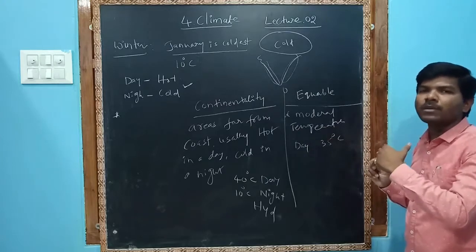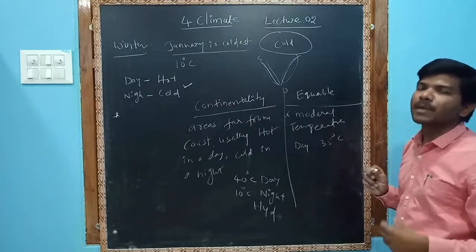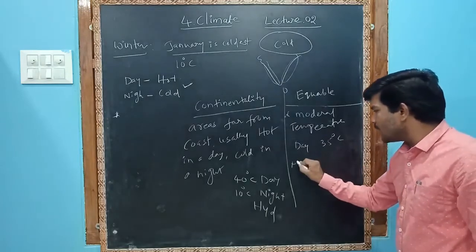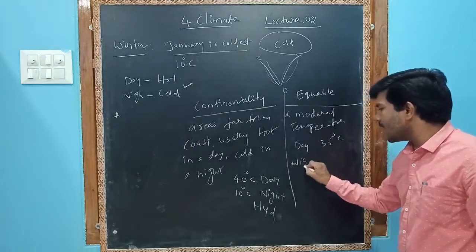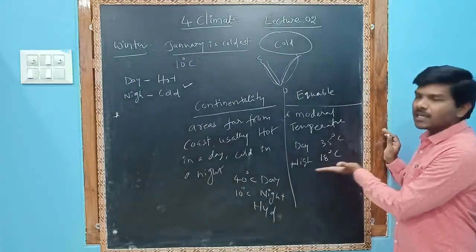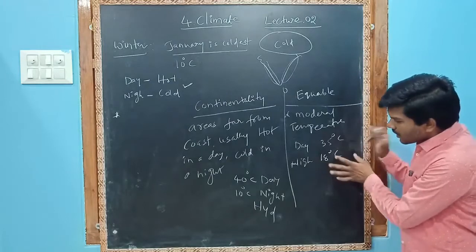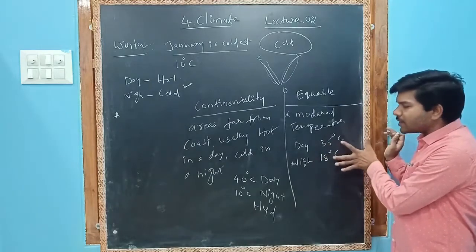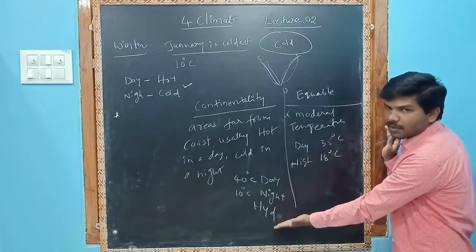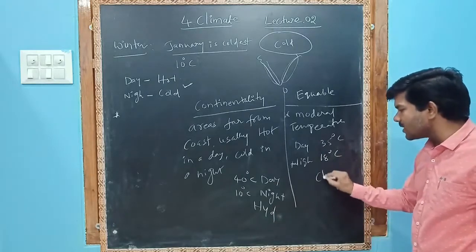Whenever the wind blows from sea to land, it decreases the temperature. Day 35 degrees Celsius, and during night the temperature will be 18 degrees Celsius. So the difference between day and night temperature is not much, compared to Hyderabad. This example is Chennai.